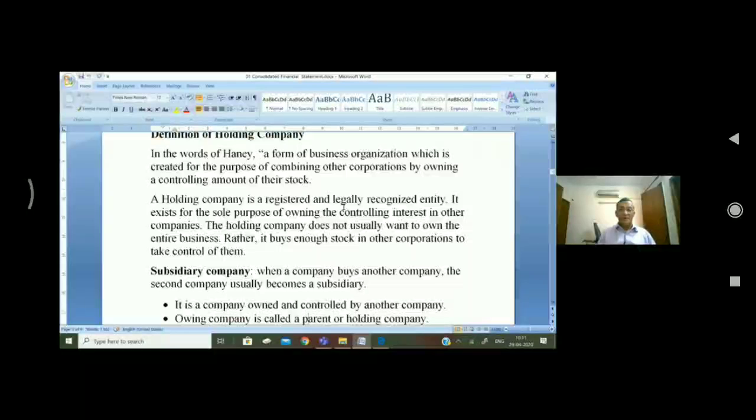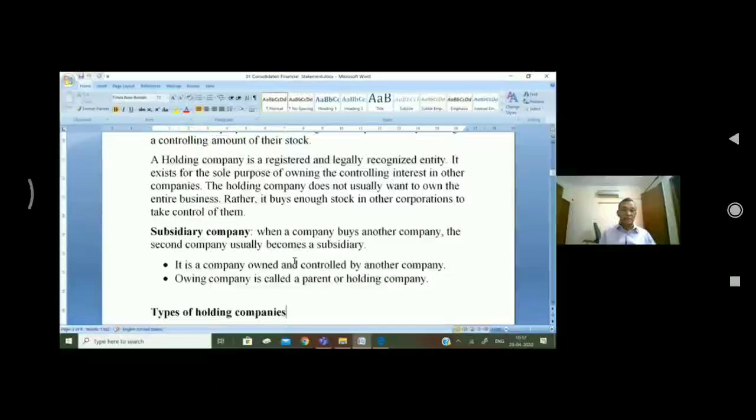But it is not usually necessary. If it holds or purchases 51% or more, we say it has control over the other company, the subsidiary company.